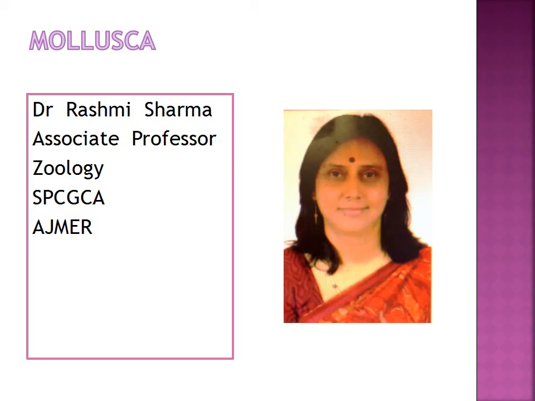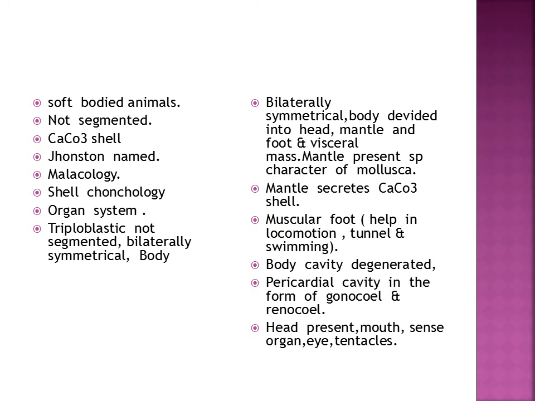Today we will take general characters of Mollusca and outline classification of Mollusca. Mollusca are soft-bodied animals. Their body is not segmented. Shell is made up of calcium carbonate. Scientist Johnston named them first. Study of Mollusca is known as malacology. Shell study is known as conchology.